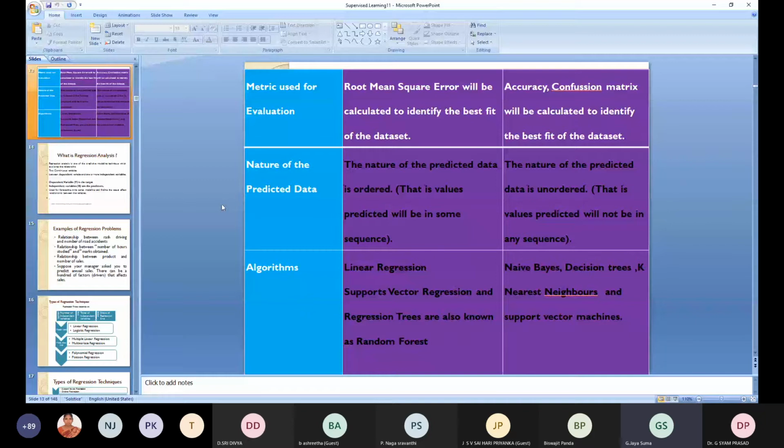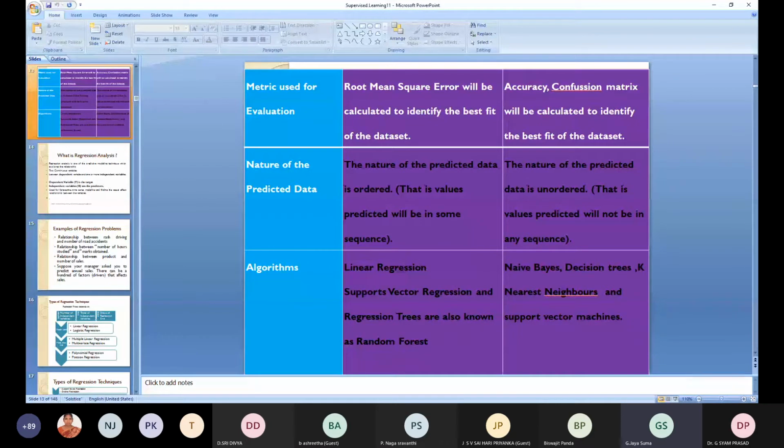Okay, and next is the nature of predicted data. In regression, the nature of predicted data is ordered in sequence. Here, in classification, the nature of the predicted data is unordered. It can be anything. The algorithms that can be used for regression are linear regression, support vector regression, and regression trees, known as random forest, which is also used for regression. When it comes to classification, there are Bayes-based methods, decision trees, k-nearest neighbor, and support vector machines.